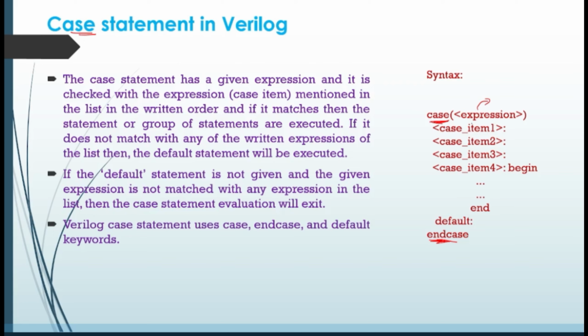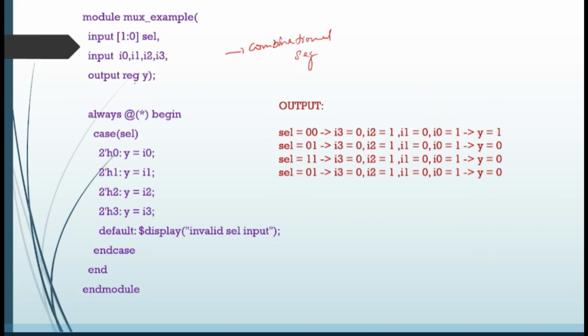Based on the expression, any one of these case items will be executed, and then it will come out at endcase. For example, if the expression does not match any item, then it will execute the default statement and come out. Now for combinational circuits, here I am designing a mux, right? So here always at the rate of star.